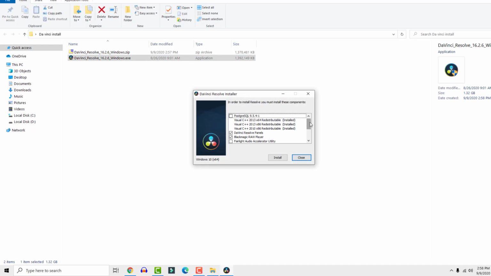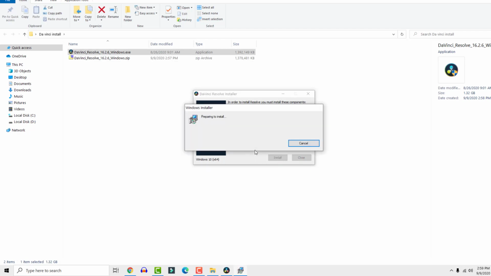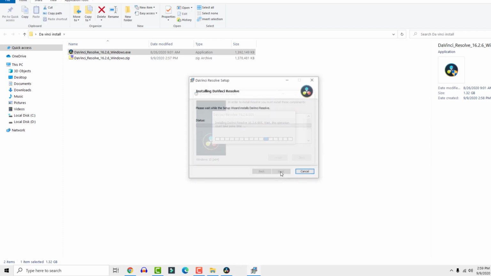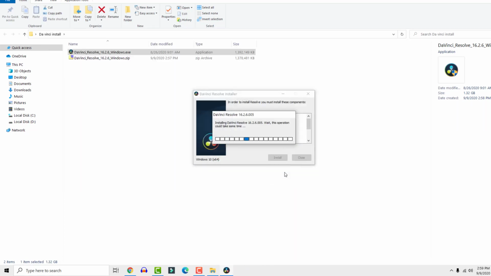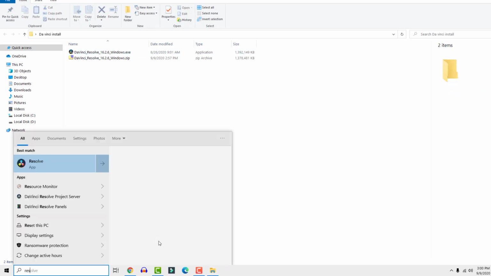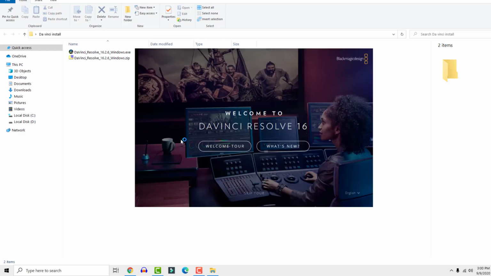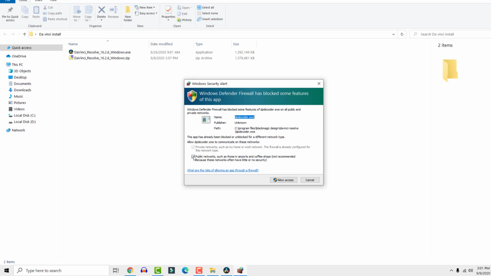You can leave components as they are. Choose where you want to install. Okay, type Resolve and run it. Allow private access to networks.